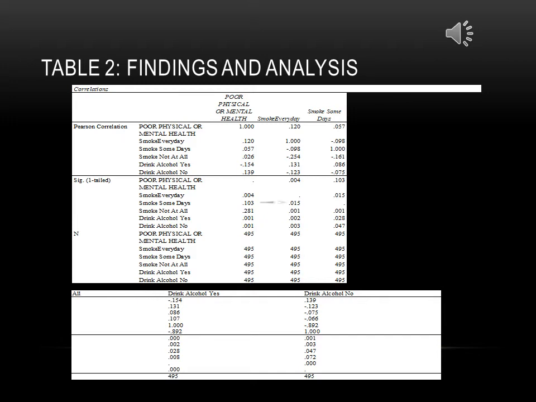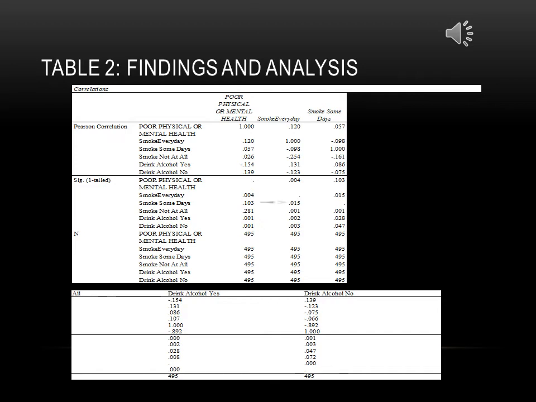Drink alcohol yes and poor physical and mental health were significant, positively and weakly related. r equals negative 0.154, R squared equals 0.02, the p-value was 0.001, and a 2% variance. Drink alcohol no and poor physical and mental health were significantly, positively, and weakly related. r equals 0.139, R squared equals 0.02. There was a p-value of 0.001 and a 2% variance.